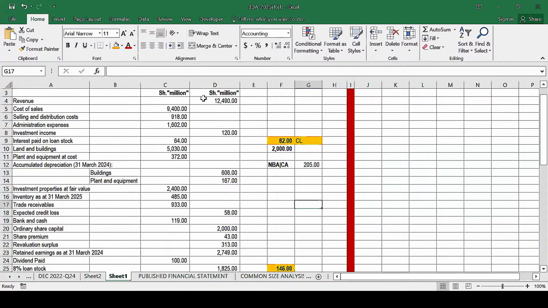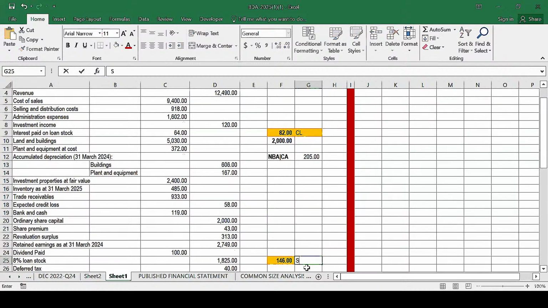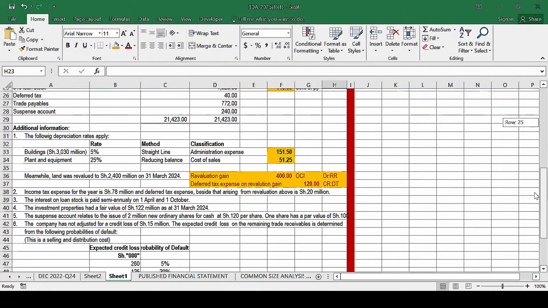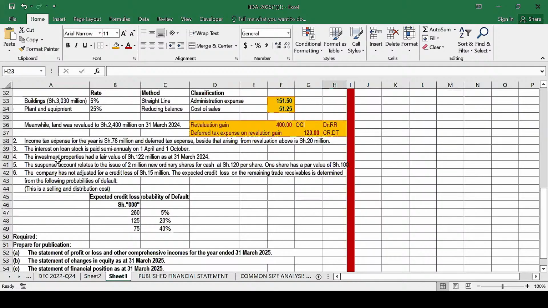And then number 2, when preparing our statement of profit or loss, how much are we going to capture there? The amount which will be taken to the statement of profit or loss is the interest for the whole year, the interest for the current year. Not actually what was paid, but the interest which the company was supposed to pay during the current year. Okay, so we are done with that. And remember that interest on loan stock would be part of finance cost. So we are done with that.